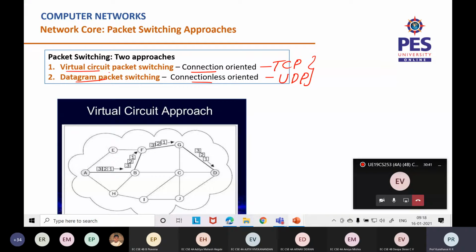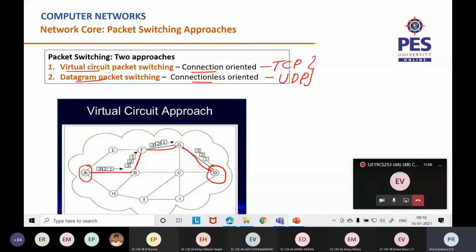So as you can see in the virtual circuit approach, A wants to send some data to D. So A is the sender here, D is the receiver here. In a virtual circuit network, look at this.